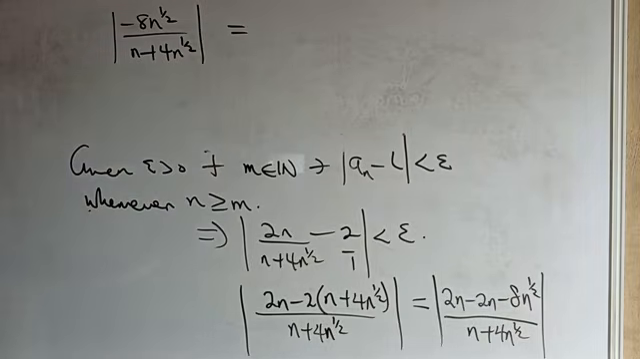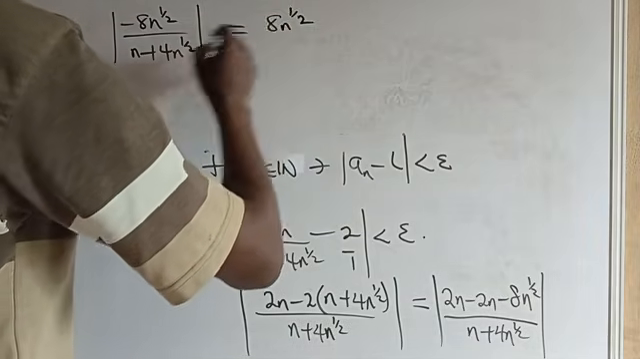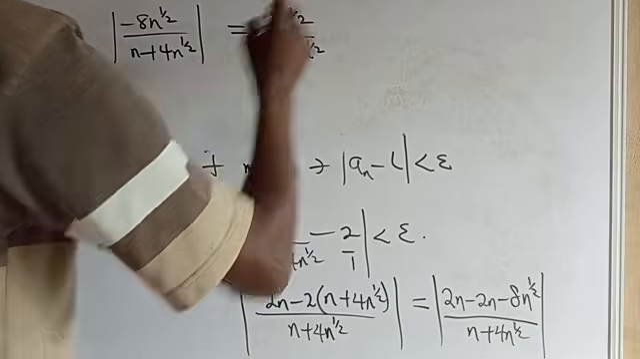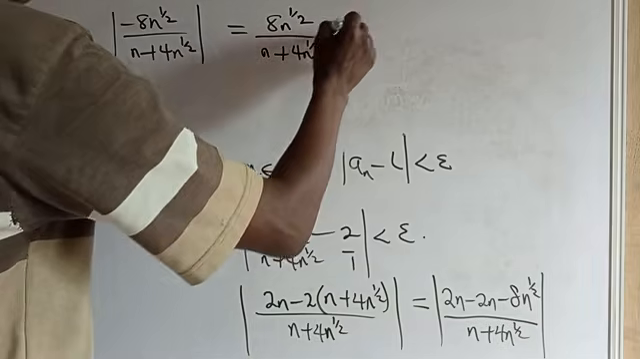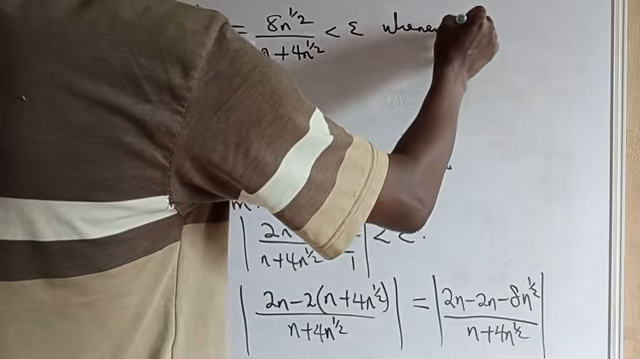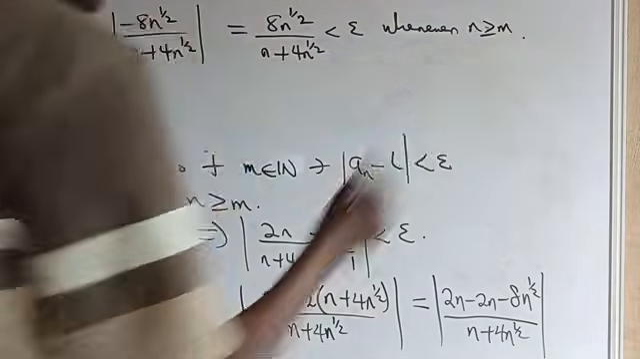Because the absolute value of a negative sign is positive, we have 8n^(1/2) all over n plus 4n^(1/2). Now don't forget, it's less than epsilon whenever n is greater than or equal to m.